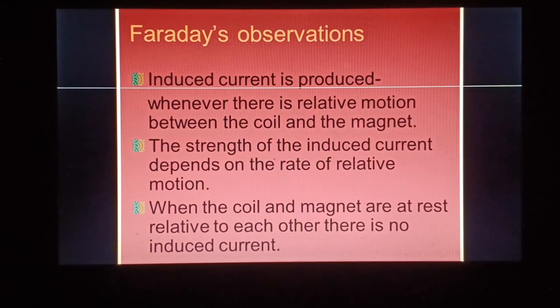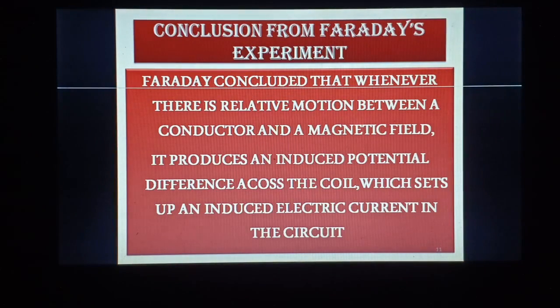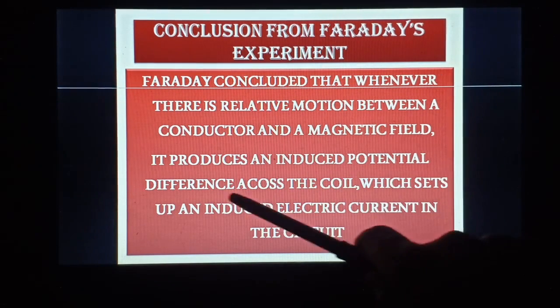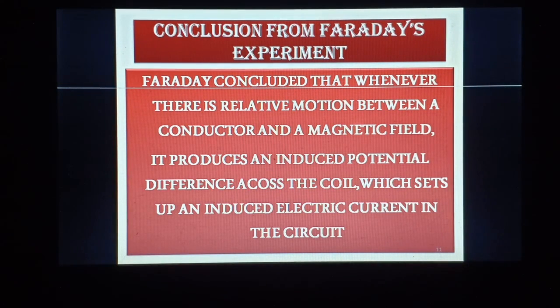Now from these observations, he concluded that whenever there is a relative motion between a conductor and a magnetic field, it induces a potential difference across the coil. Because you know that if the current is flowing, there has to be a potential difference. Without potential difference, no current can flow in the circuit.